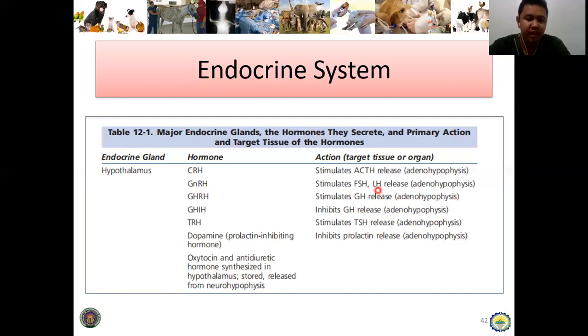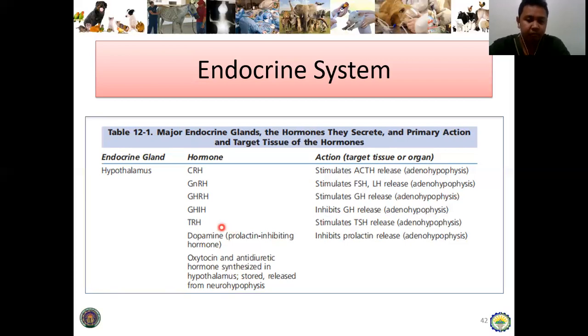So amo na. Next is the growth hormone releasing hormone. So stimulate GH release or the growth hormone. So for the development of the body, para magdako, of course, si growth hormone na siya. And then kung inhibit naman ng growth, of course, growth hormone inhibiting hormone. So amo na siya. So gina-inhibit niya ang release sang growth hormone. So stimulates, paandar. Inhibit, stop.